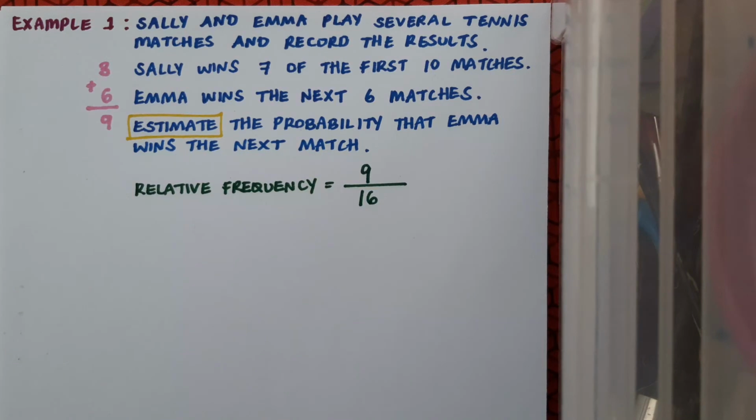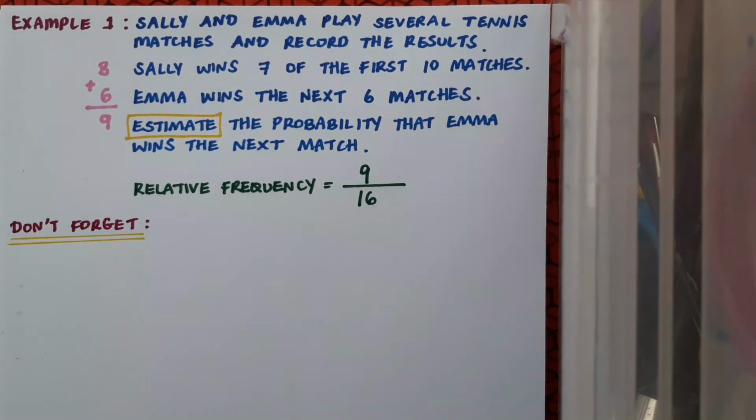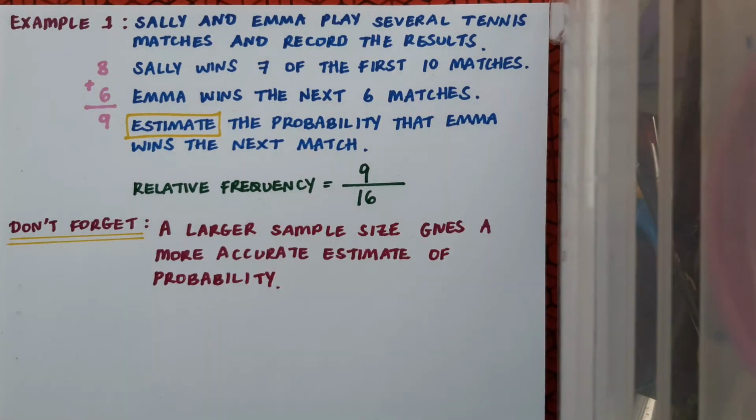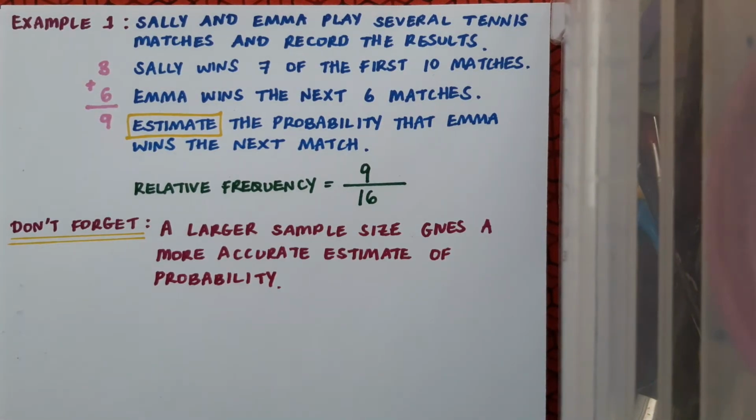Notice that in this question, we were asked to estimate the probability. That's because this experimental probability isn't set in stone and might change if we were to conduct further trials or if the girls were to play further matches. Don't forget that a larger sample size gives a more accurate estimate of probability.